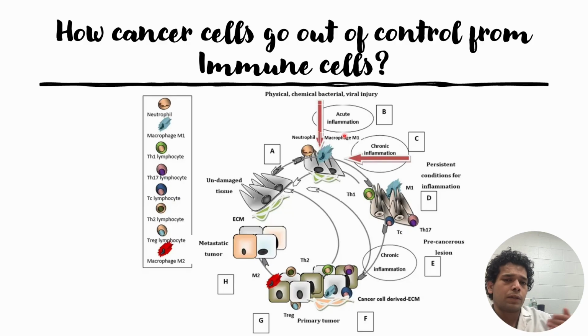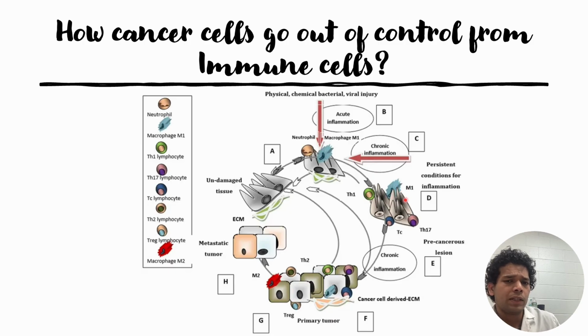And if they are not able to repair the damaged tissue for a longer duration of time, it might result in chronic inflammation, and this chronic inflammation will attract more immune cells such as Th1 cells, helper T cells, Th17 and Tc cells. Along with this, macrophages are also there, and at this stage there is a possibility, the last stage by which the damaged tissues can go back to the undamaged state.